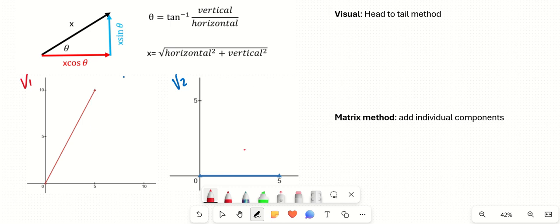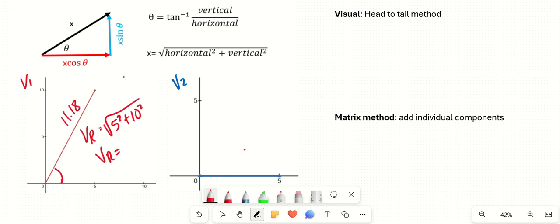So using what we just learned, if I wanted to know my resulting vector, this is going to be the square root of 5 squared plus 10 squared, which tells me that the size of my vector is going to be 11.18.